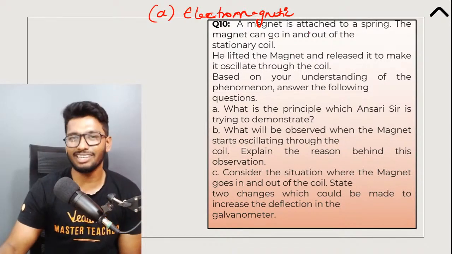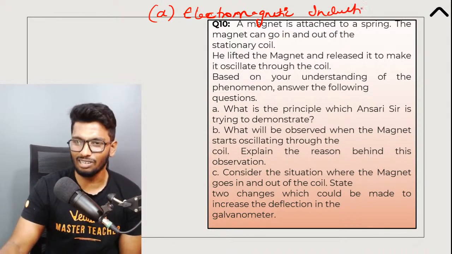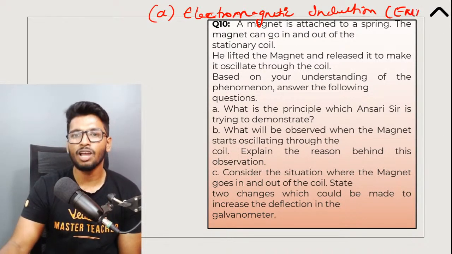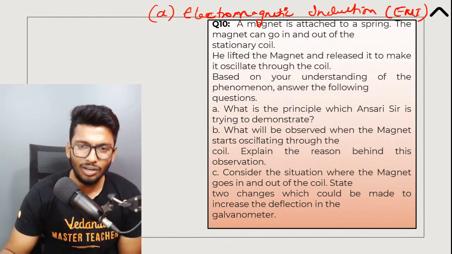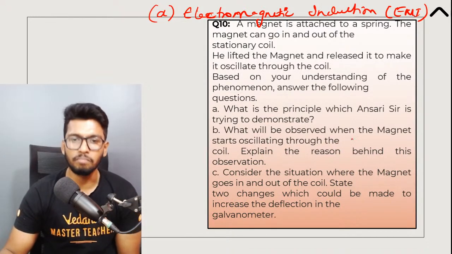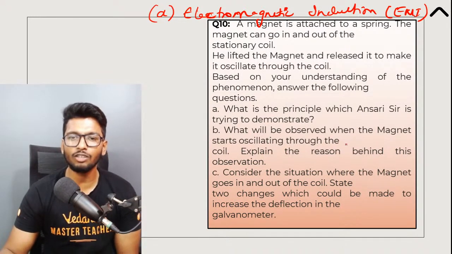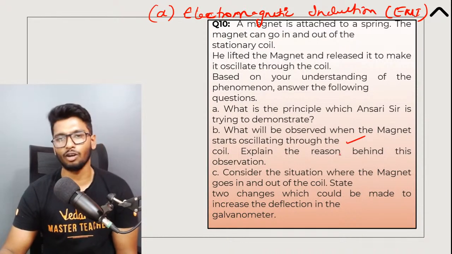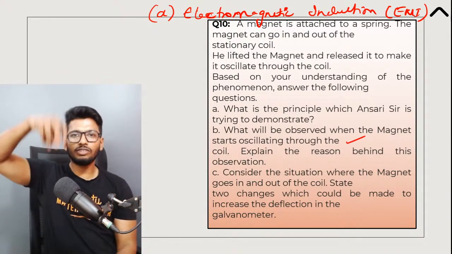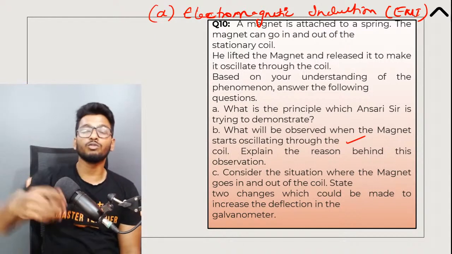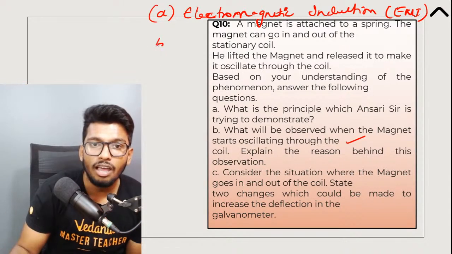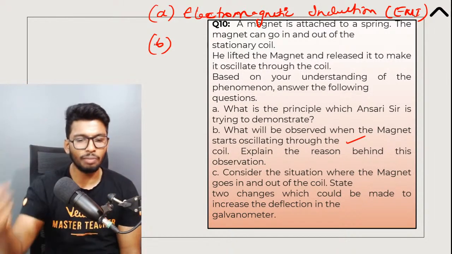Anyways, electromagnetic induction is what it's called, also known as EMI. Fantastic. Okay, next part. What will be observed if the magnet starts oscillating through the coil, and give the reason behind the observation? What would you see if this magnet moves back and forth? What is that thing that happens when this magnet moves back and forth?